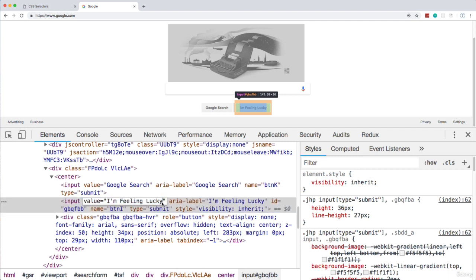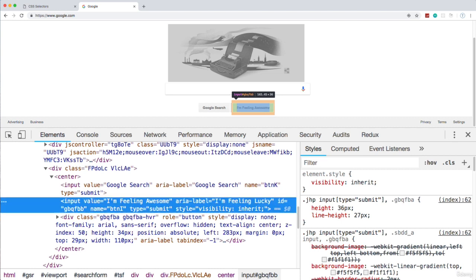So if I double click this, I can change this to whatever. Let's say I'm feeling awesome, and you might want to have some fun with this. And notice that it's changed now in the browser. Now it hasn't changed on Google's servers so other people can see it. It's only local to our browser. And if we reload the page, it goes back to normal.